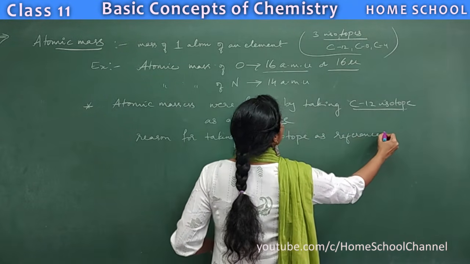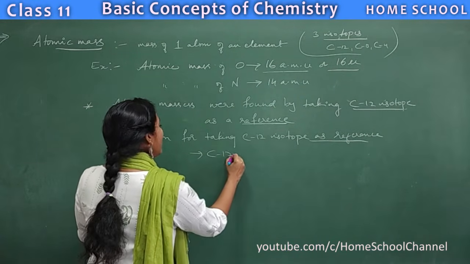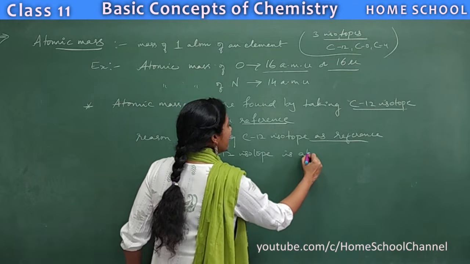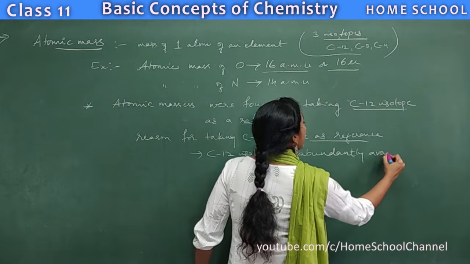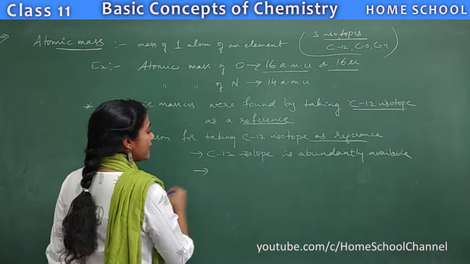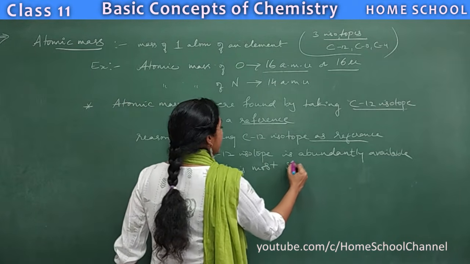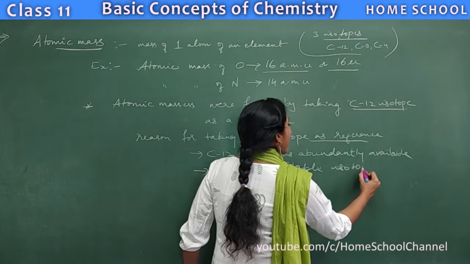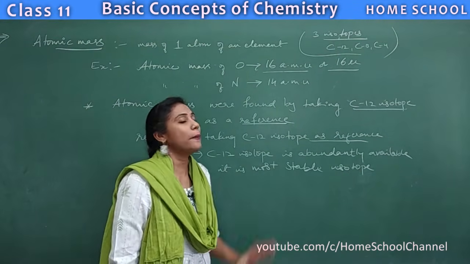There are 2 reasons. The first reason is that the carbon 12 isotope is abundantly available in nature. And the second most important reason is that it is the most stable isotope of carbon. So these are the 2 reasons why they took the carbon 12 isotope as reference.